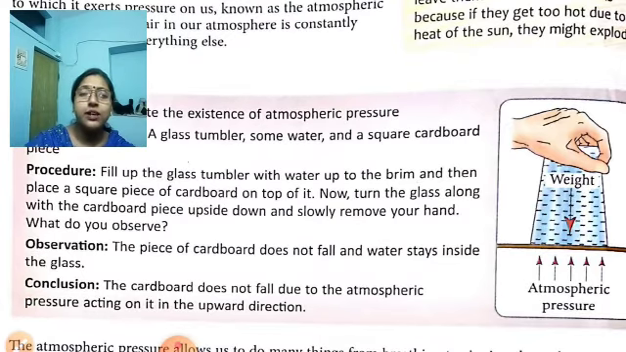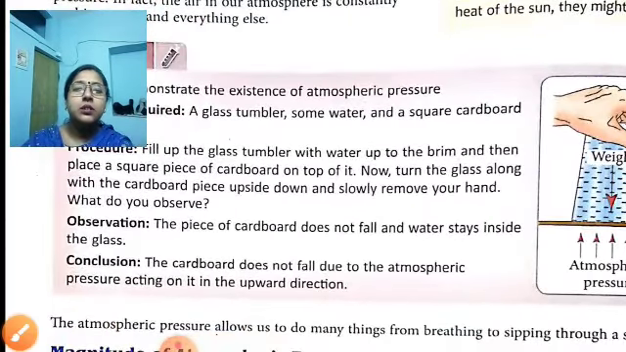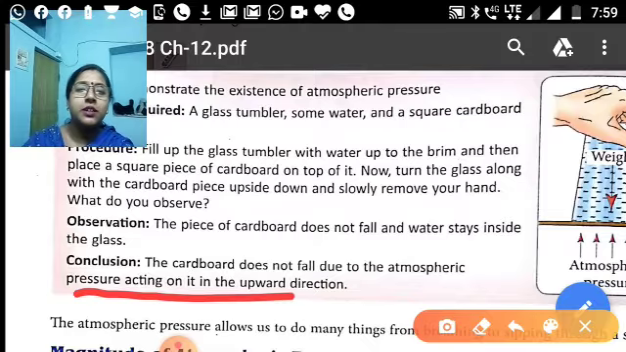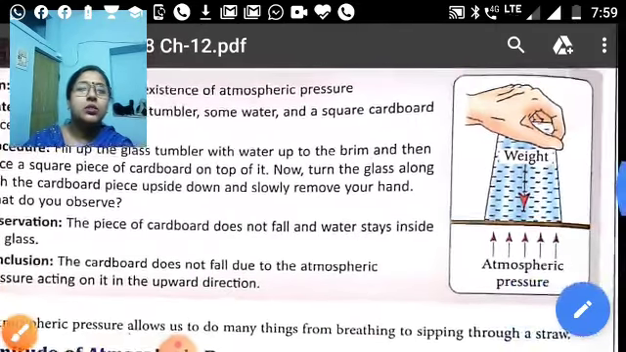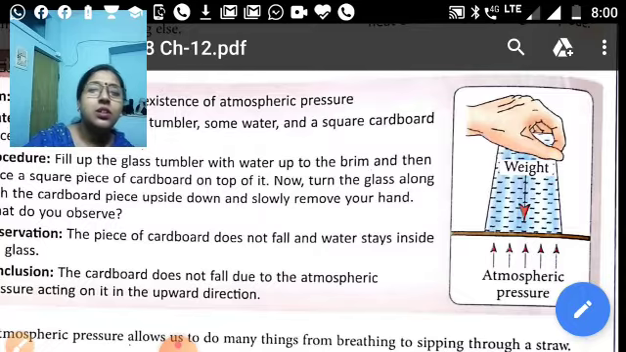So this shows that the cardboard does not fall due to the atmospheric pressure acting on it in the upward direction. So that means air pressure is created in the upward direction. Atmospheric pressure acts in the upward direction. Underline this line: atmospheric pressure acts in the upward direction. That's why the piece of cardboard does not fall. Why? Because the atmospheric pressure is acting in the upward direction, not in the downward direction.